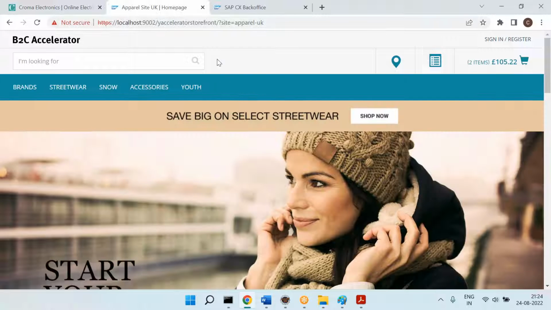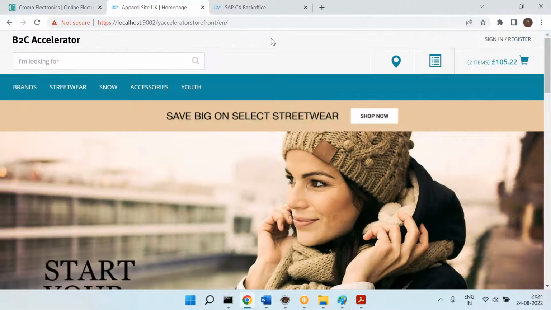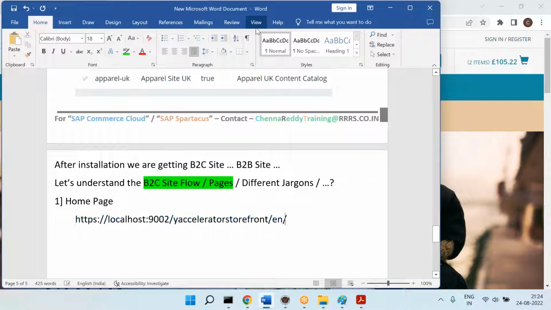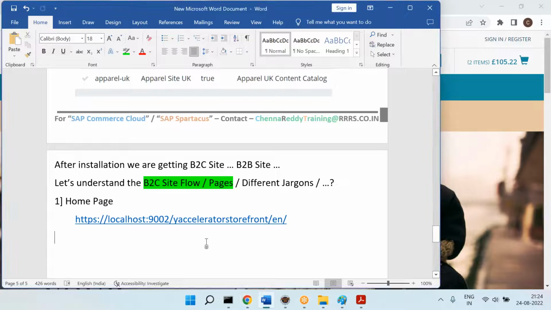Whenever you hit the URL, whatever you are seeing here is called the home page. Please pay attention.